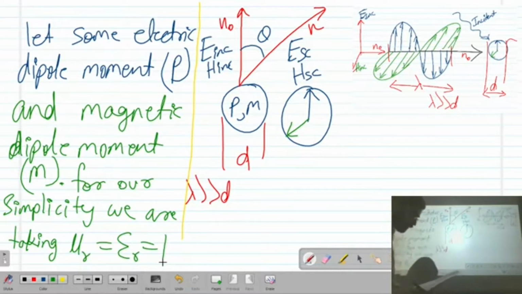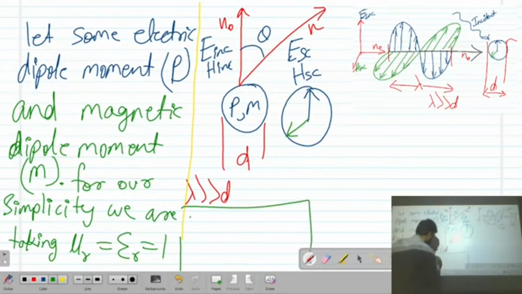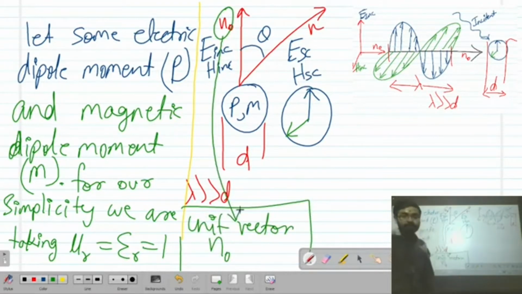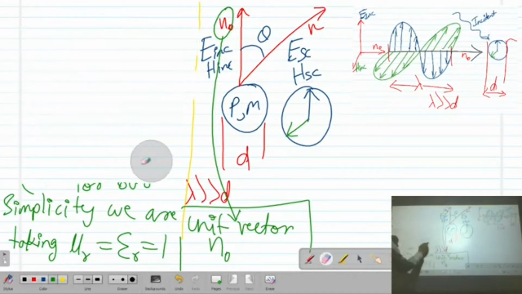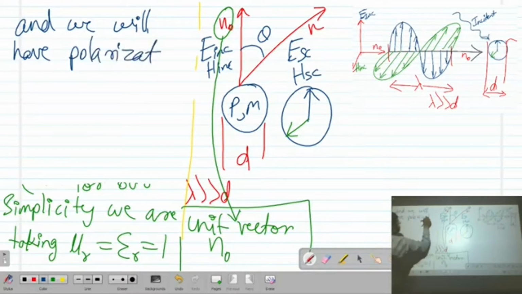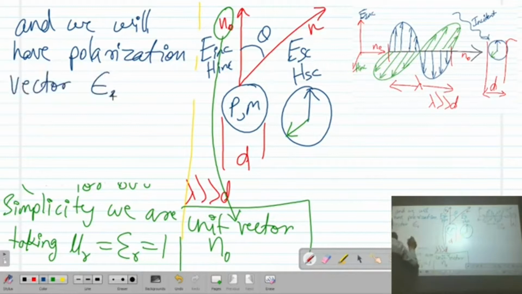If the incident direction is defined by a unit vector n0, we will have another vector, psi 0, which is the polarization vector.